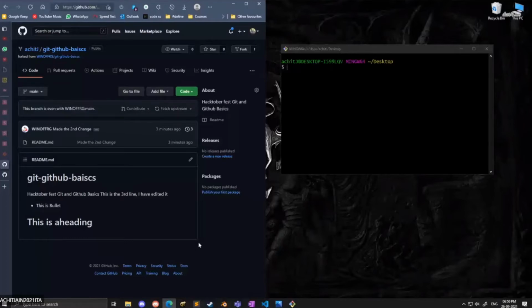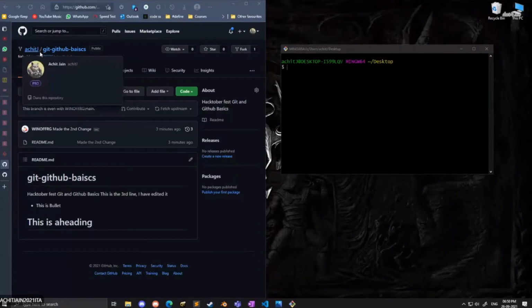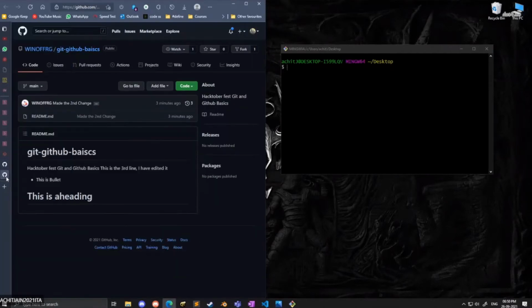Once you open this link in your browser, you will see the same page, and on the top right you can press the same Fork button. Okay, once you fork this repository, it will copy that repository into your account. And once the repository gets forked, you are free to make any changes to it. Okay.